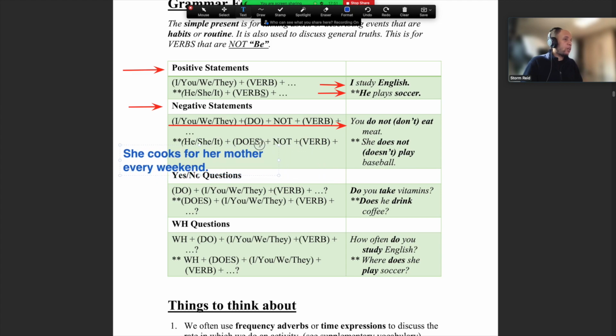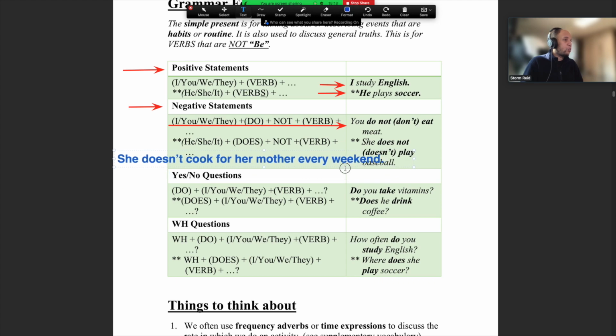She cooks for her mother every weekend. Now, what if I want to make it negative? All right, I need to use does not, right? So she doesn't. We can say does not, doesn't, but we don't say she doesn't cooks. Now we need to change our S and take it away. So she doesn't cook for her mother every weekend. And that is the perfect sentence.